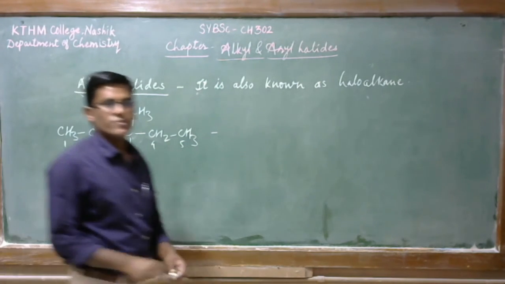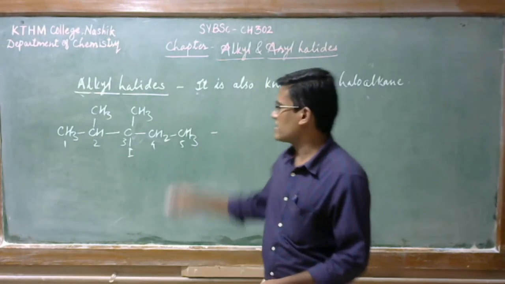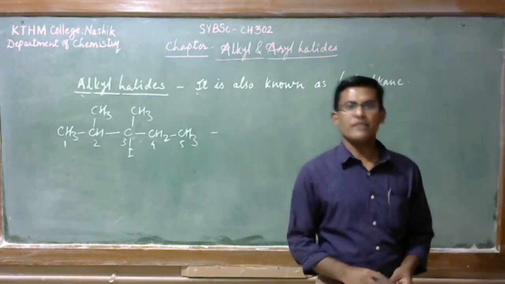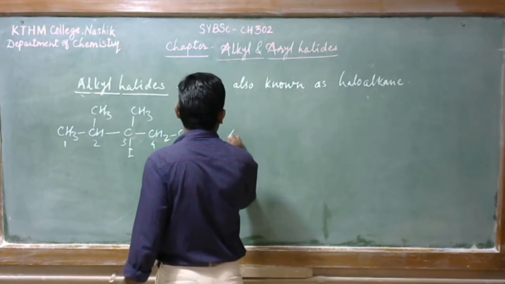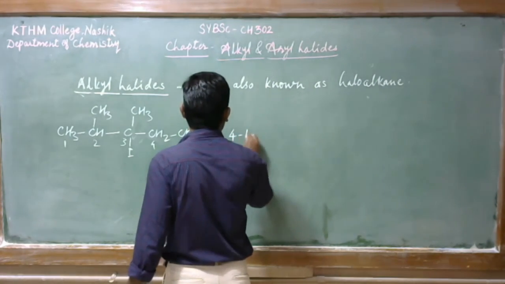So at the fourth carbon there is an iodine. Okay, iodide. So it would be 4-iodo.